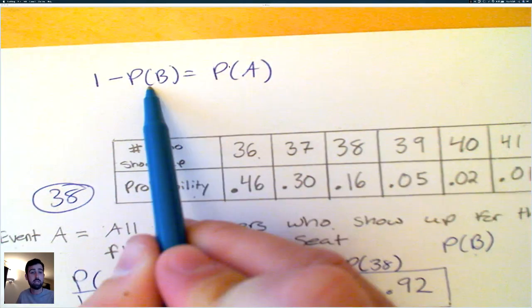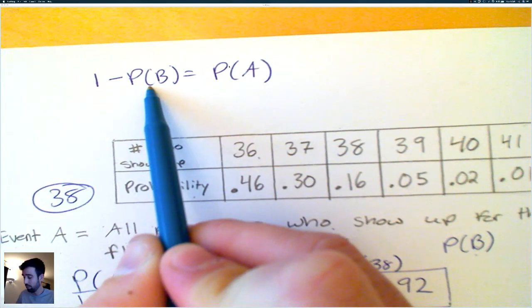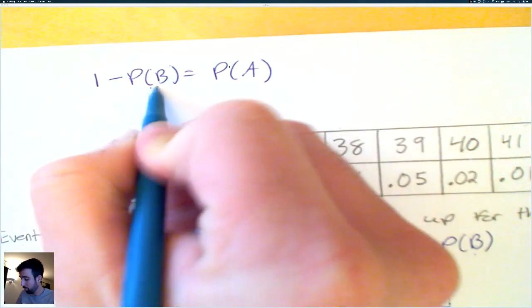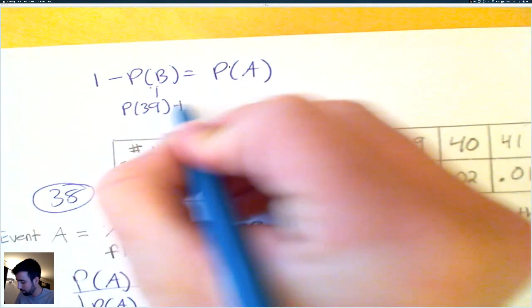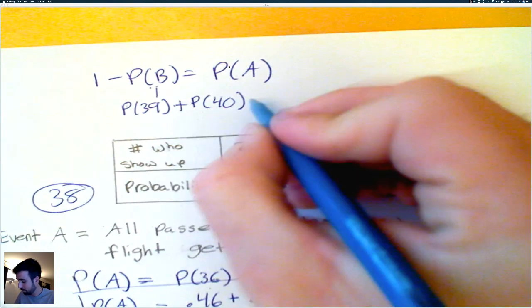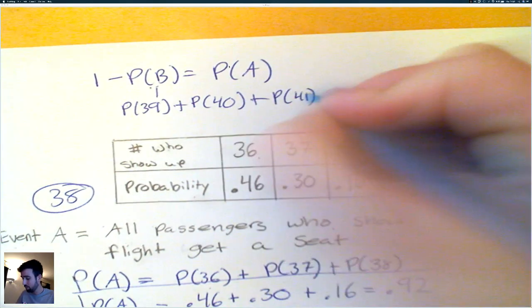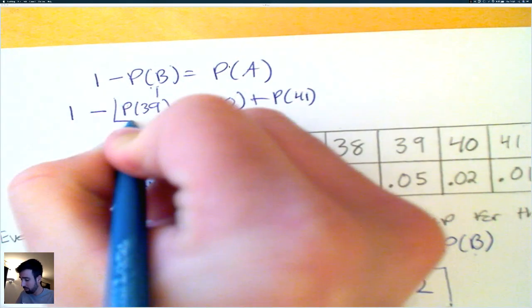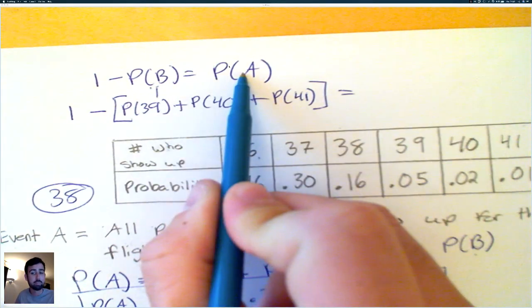So the probability of B is that people who show up don't get a seat on the flight. Well, that happens when 39 people show up, plus 40 people showing up, plus 41 people showing up. So if I did 1 minus all these added together, I would get the probability that A happens.